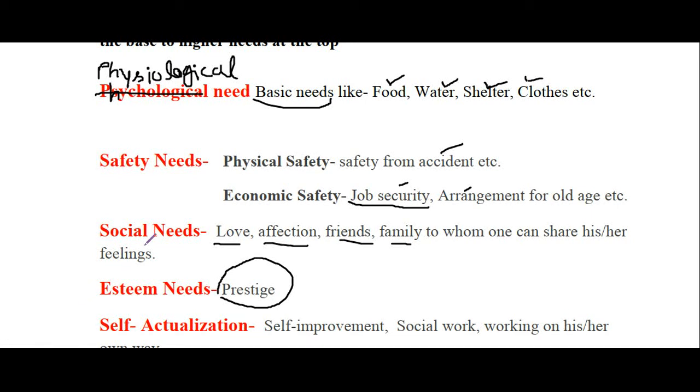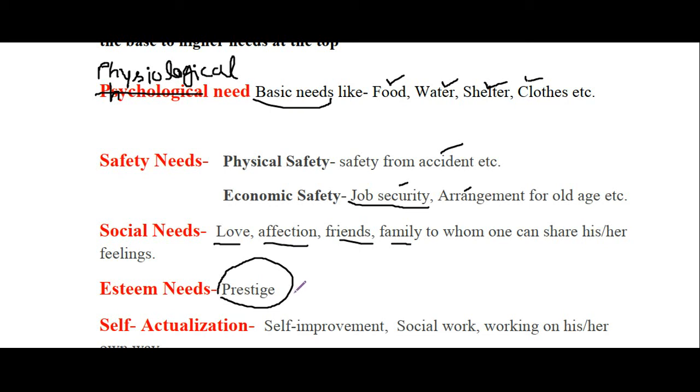He has already been involved in society. He has made some friends. Now he is going to family functions, meeting with his or her relatives. So now he or she wants to be special among them. And he or she wants to create some prestige among his or her friends or family.